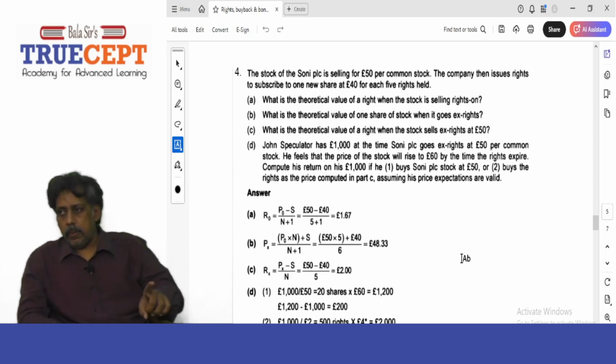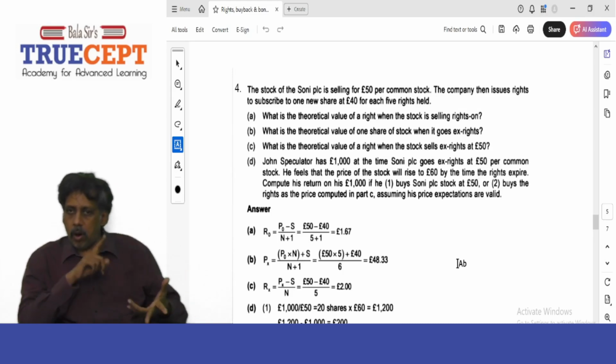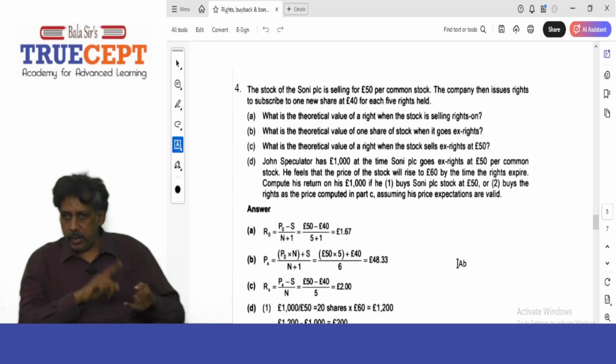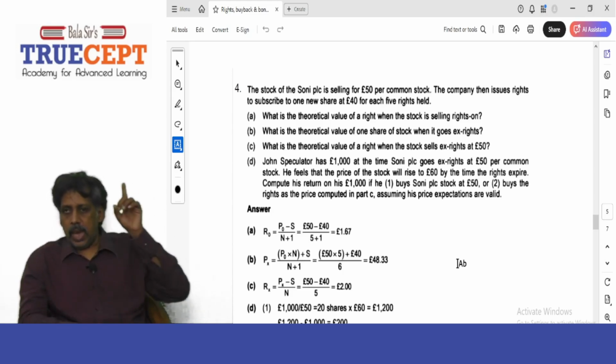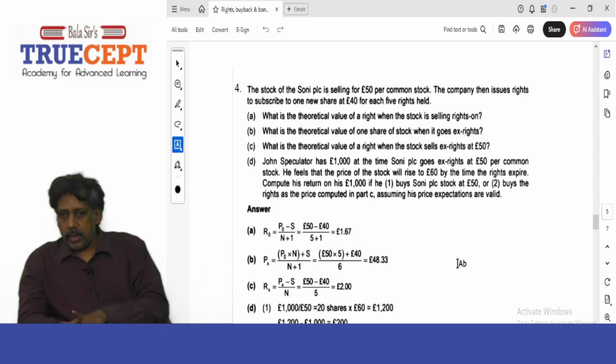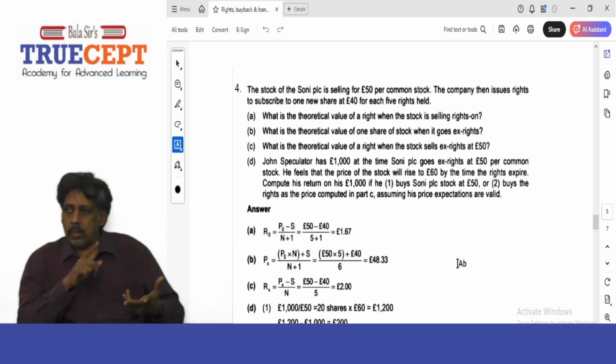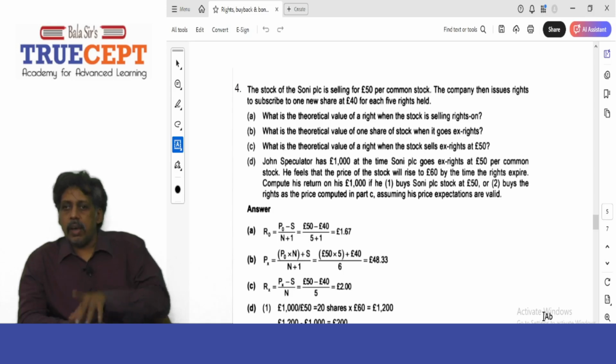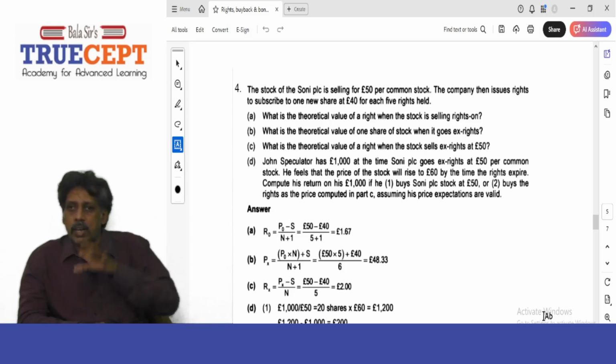And please remember, there is something called the record date. Whenever rights shares are offered by a company, let us say on 15th of November, they will set the record date as, let us say, 26th of November. Only persons holding shares on 26th of November will be entitled to rights shares.